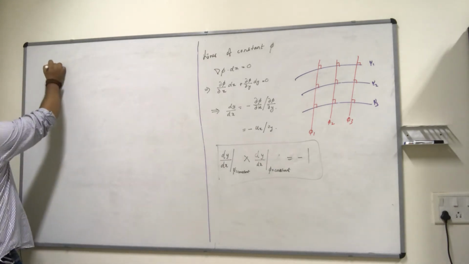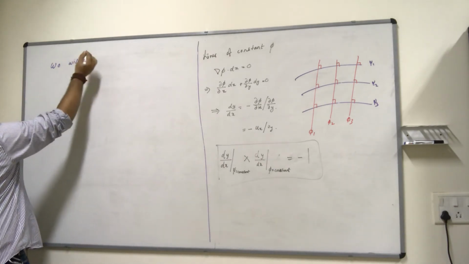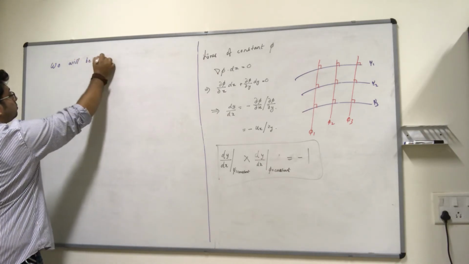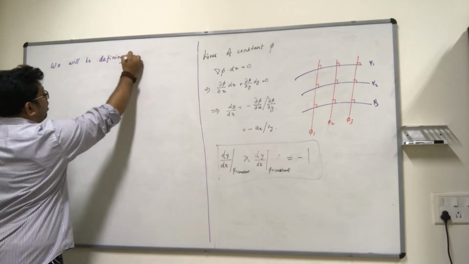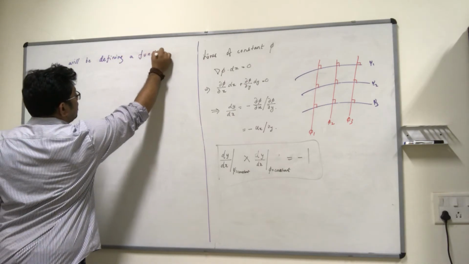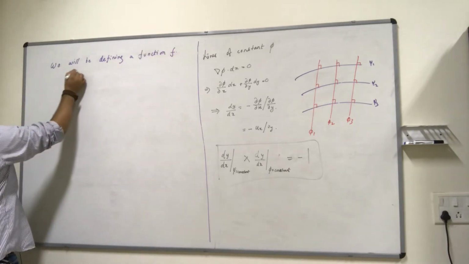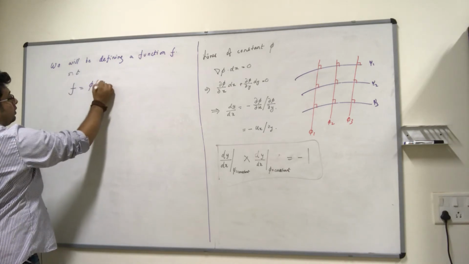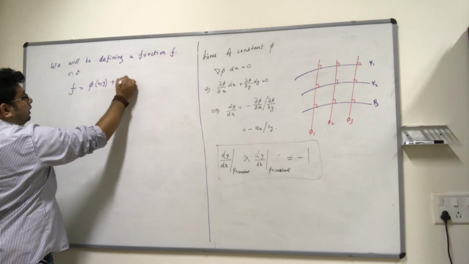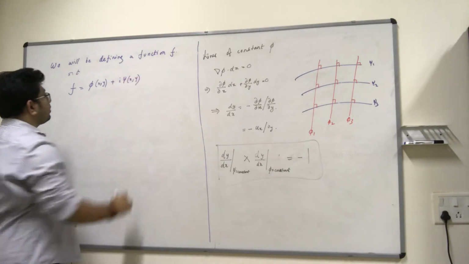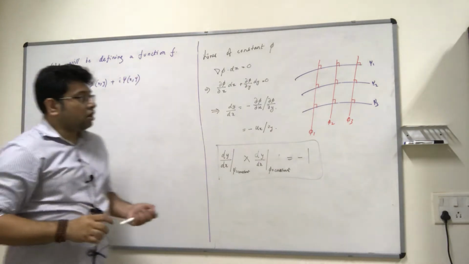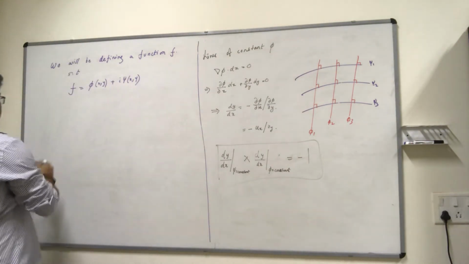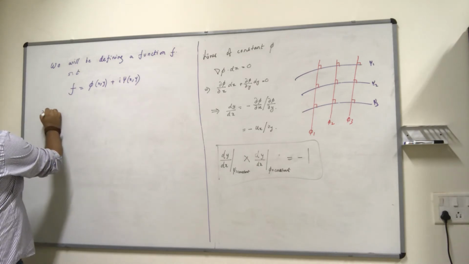So we will be defining, I'm going to give you a sneak preview, a function f such that this f is going to be equal to phi(x,y) plus i times psi(x,y). Okay. Before we do this, we'll just take a quick recap of complex numbers.